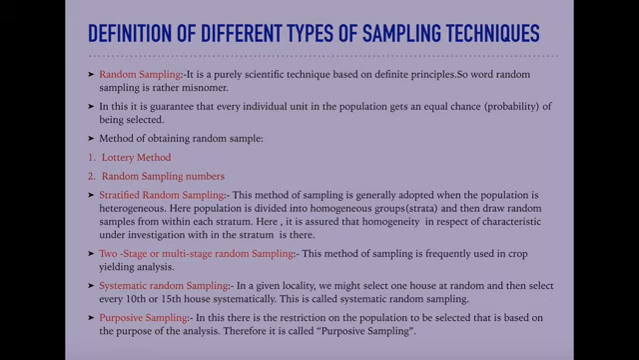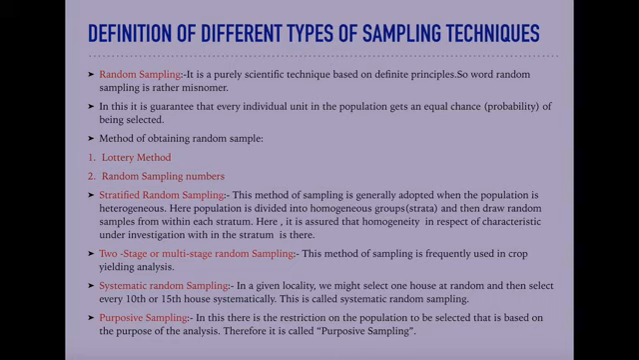The last is purposive sampling. In this there is a restriction on the population to be selected, based on the purpose of the analysis. Therefore, it is called purposive sampling. However, in the very first part of the lecture, I focused my attention on the purpose before going to the sampling. Here the method itself is named purposive sampling.